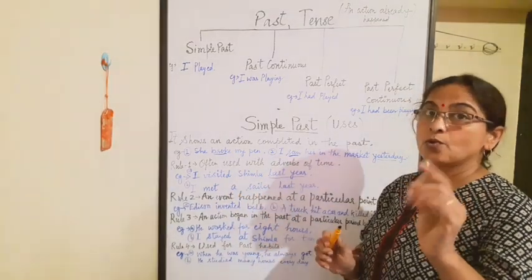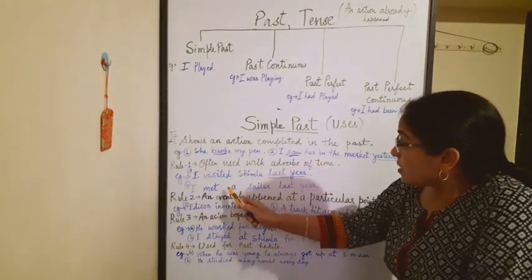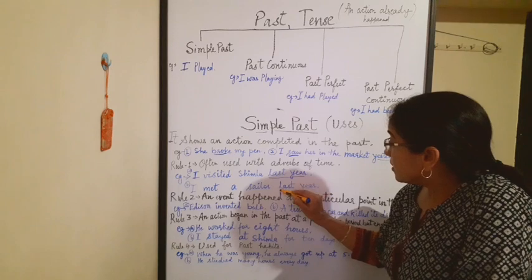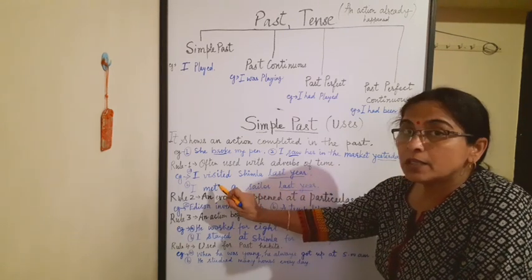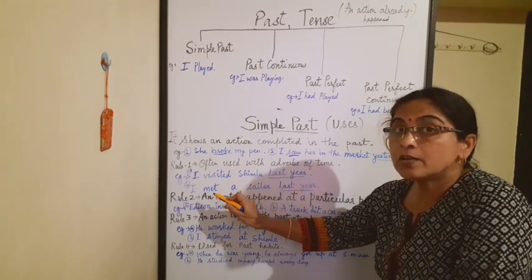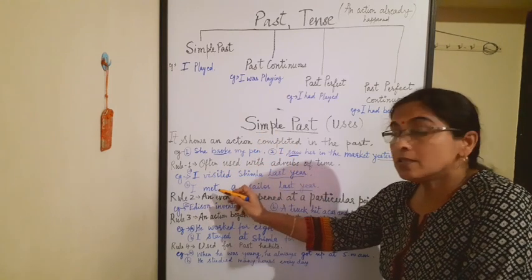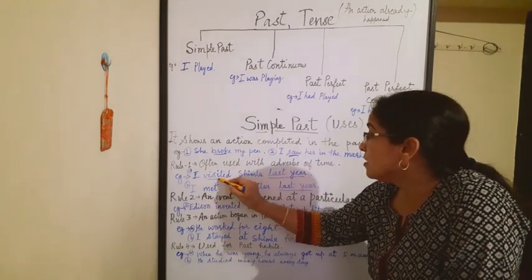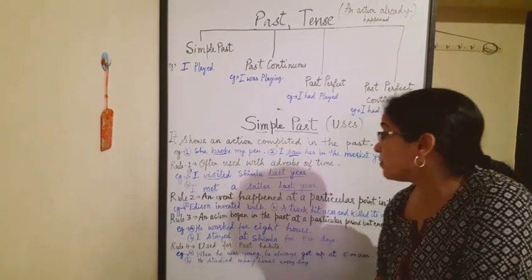Visited is V2 of visit, the verb's second form. I met a sailor last year. Again, last year is the adverb of time. So when did I meet the sailor? Last year. So here, not meet but met, the second form of meet, is used. So visited and met tell us about the use of simple past.